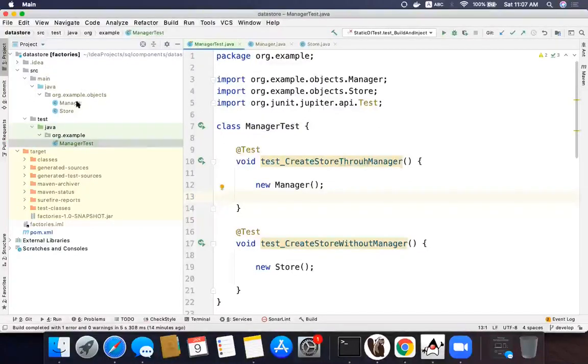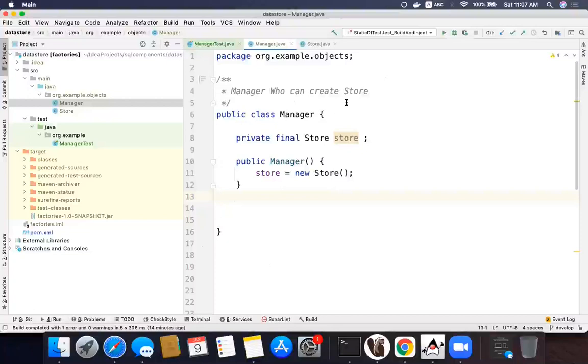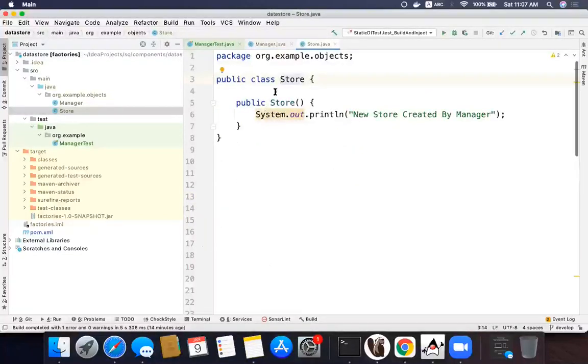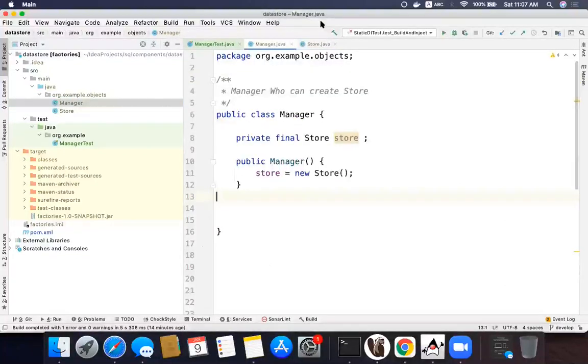Now I have a manager. The manager is the one who owns the entire store, and I have stores. Managers can be created, but I want to make sure a store gets created only by a manager, because when the manager creates a store himself, he can apply a lot of observations, checkpoints, calculate revenues, appraisals, all that. Basically, he can manage stores effectively. In that case, it's kind of a factory: the manager is a factory for stores. That's what we are going to test.